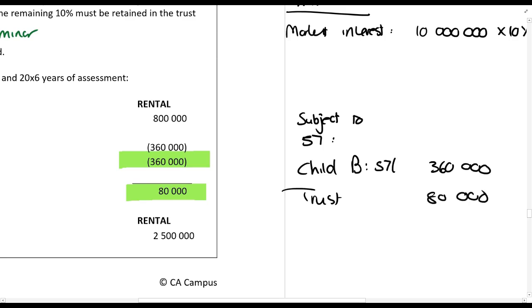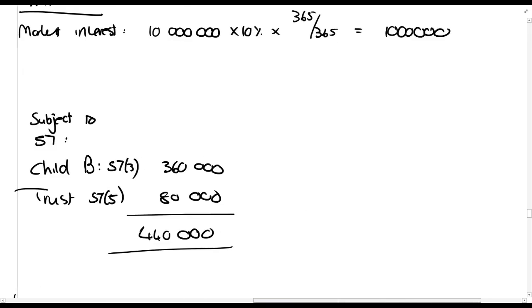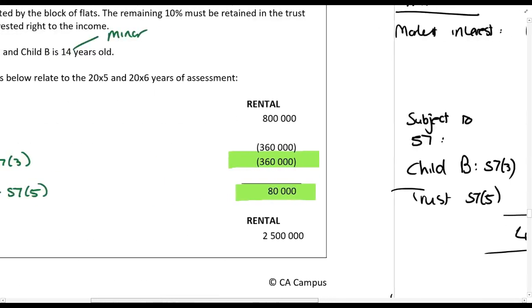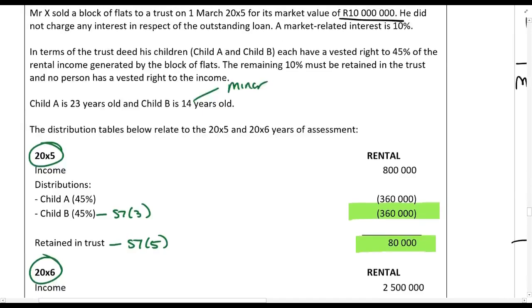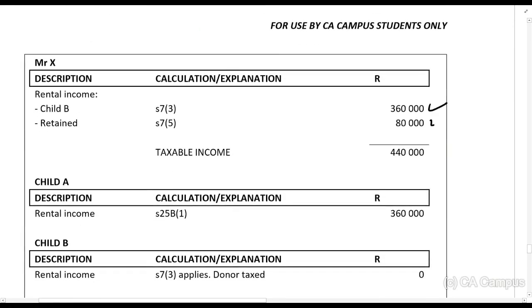Child B section 7.3, trust section 7.5. Right, so this is 440,000. What is our limit? Our limit is 1 million. We've used up 440,000. So in other words, in 20x5, the donor can be taxed on those amounts. There we go. Right. Child A was not a minor. Child A gets taxed on his own amount.